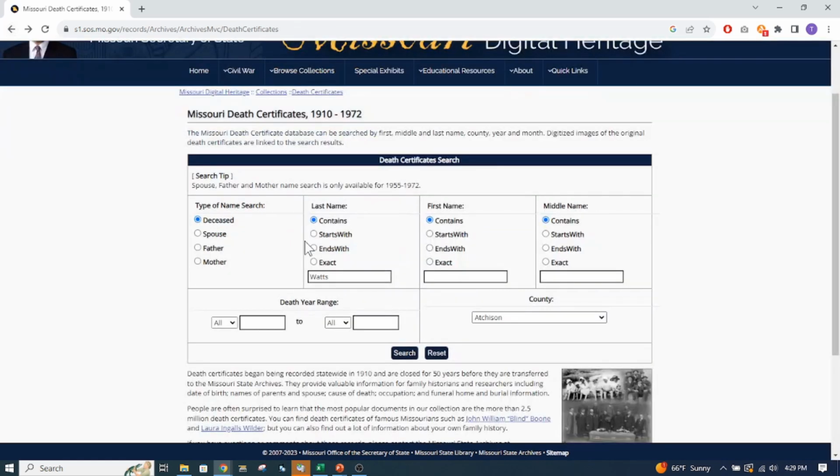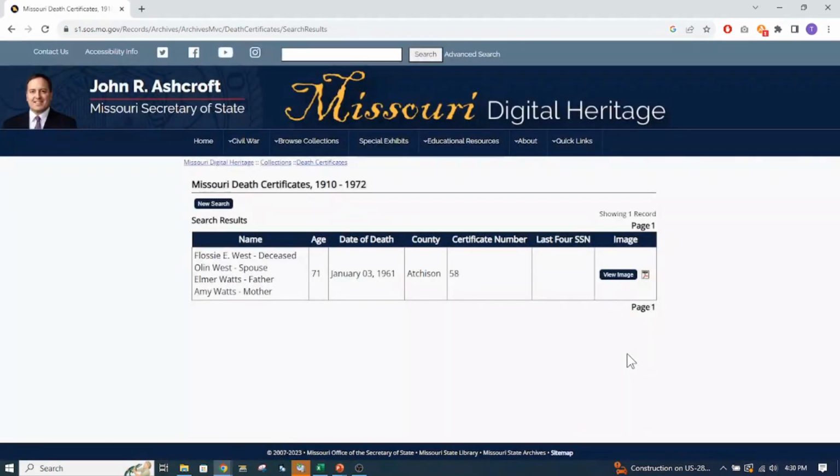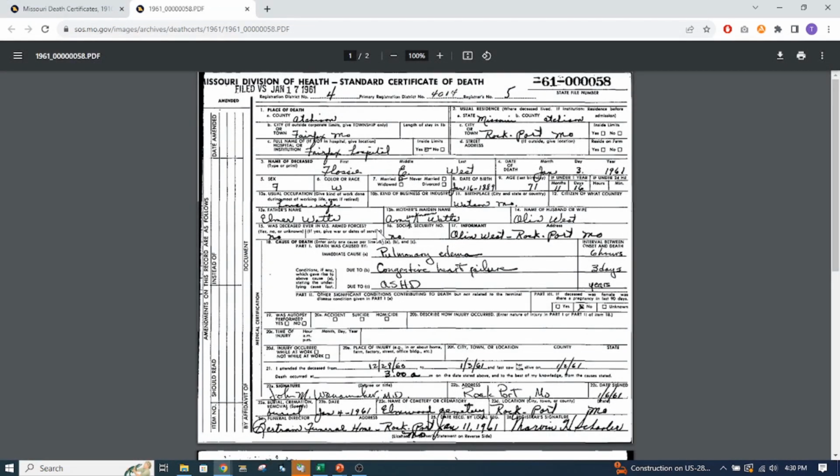Let's go back to the search. So you can also search for spouse, father, mother. So let's type in father and Atchison County. Let's see if Thomas comes up. Nope, there's Amy Watts' mother. That's my family. Elmer Watts. Now I'm not sure why this didn't come up before, but let's look and see who it's for. This is definitely my family. Okay, it says Flossy E. West and Elmer Watts and Amy Watts.